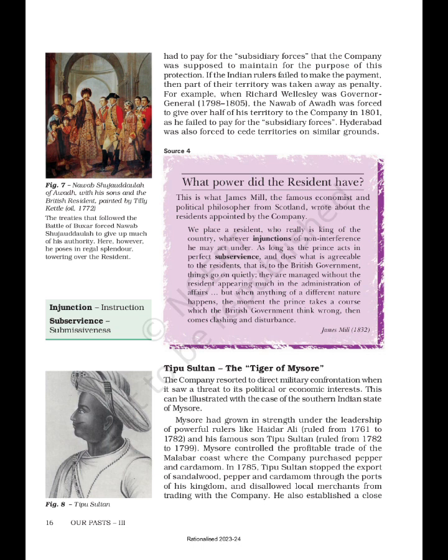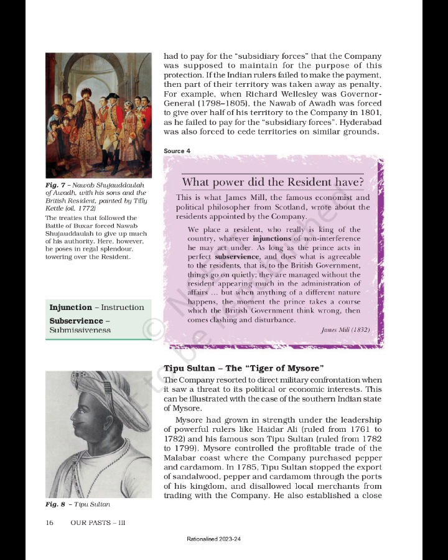This is what James Mill, the famous economist and political philosopher from Scotland, wrote about the residents appointed by the company. "We place a resident, who really is king of the country, whatever injunctions of non-interference he may act under. As long as the prince acts in perfect subservience and does what is agreeable to the resident, that is, to the British government, things go on quietly, they are managed without the resident appearing much in the administration of affairs. But when anything of a different nature happens, the moment the prince takes a course which the British government think wrong, then comes clashing and disturbance." James Mill, 1832.